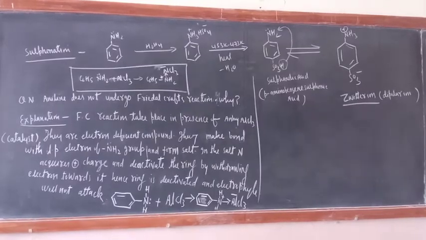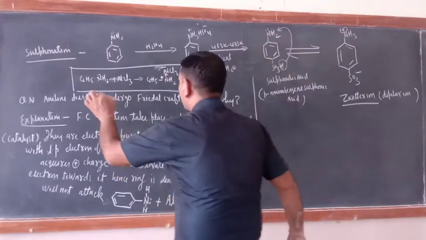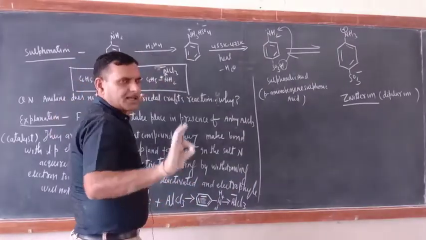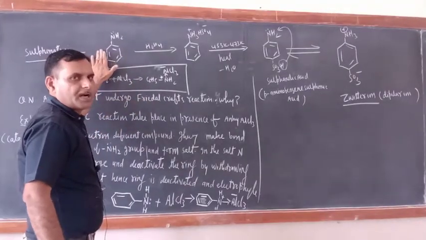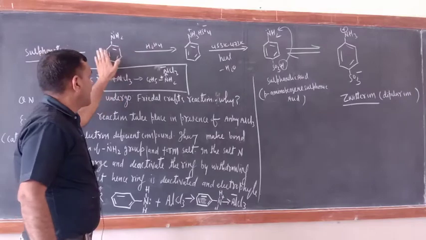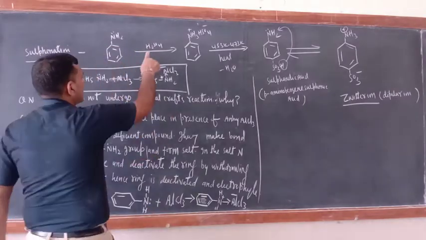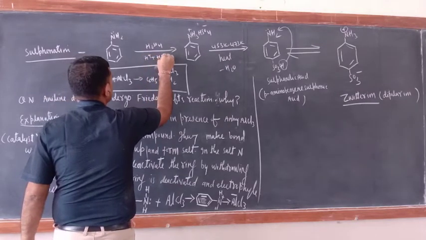Okay, so the last one is sulfonation. Aniline reacts with H2SO4. For sulfonation, protection of the NH2 group is not required. Directly, aniline will react with H2SO4, which means H positive plus HSO4 negative.